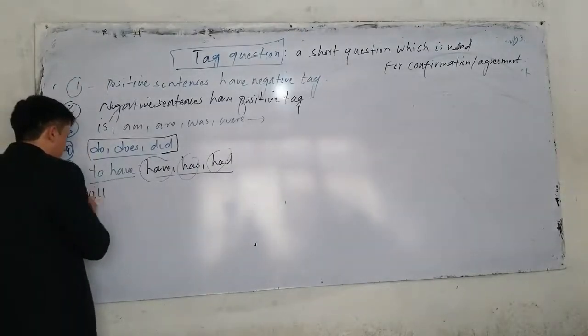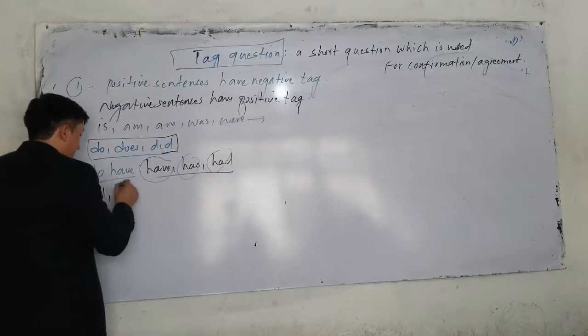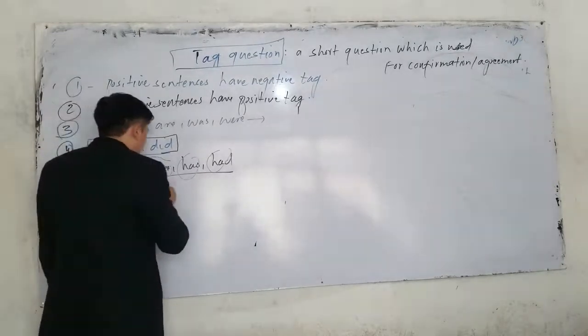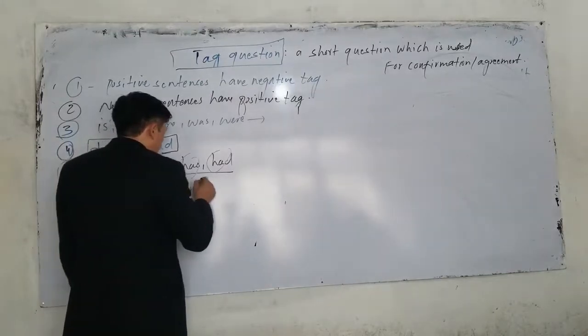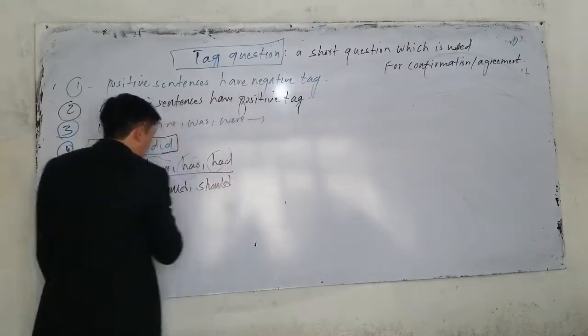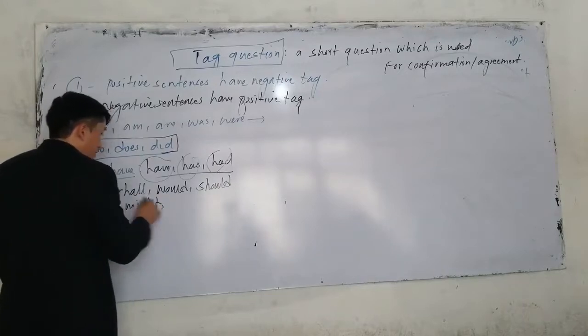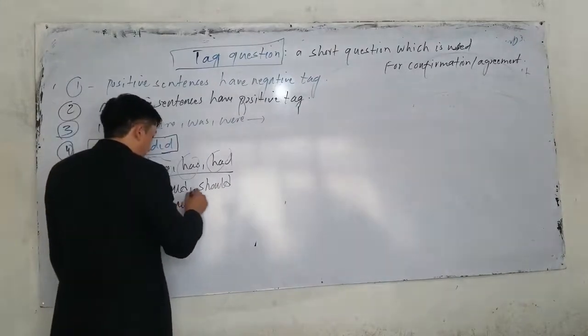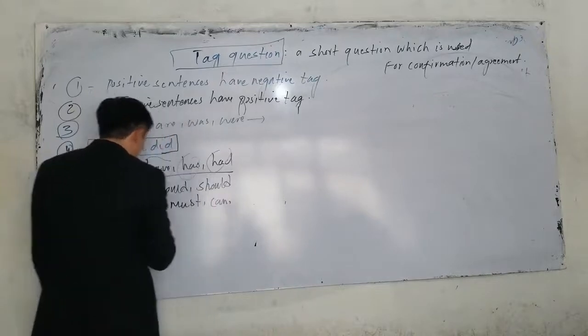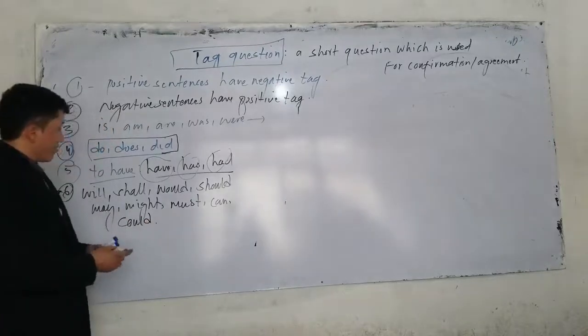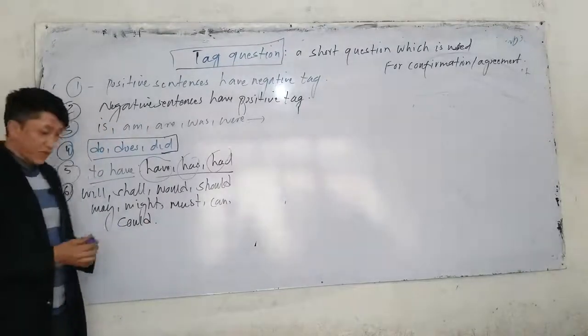We have will, we have shall, we have would, we have should, we have may, we have might, we also have must, can, could.